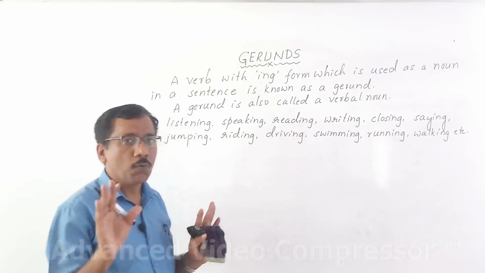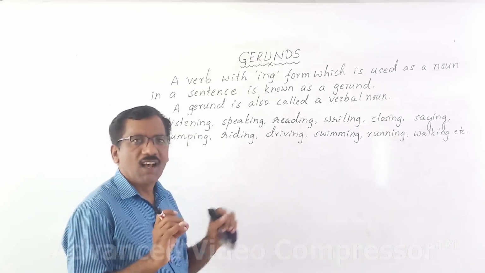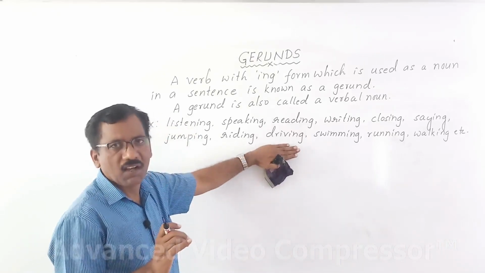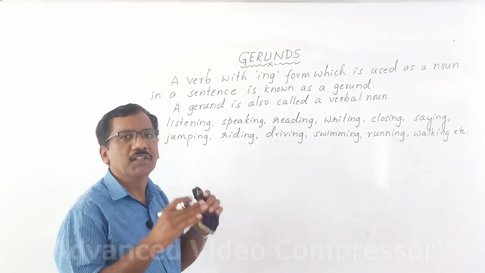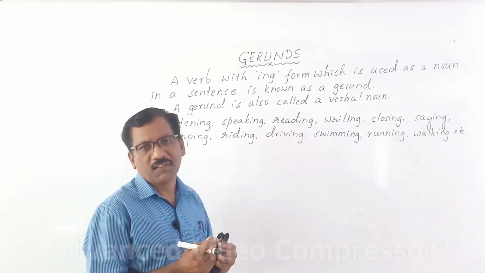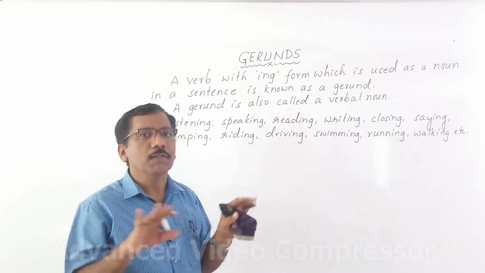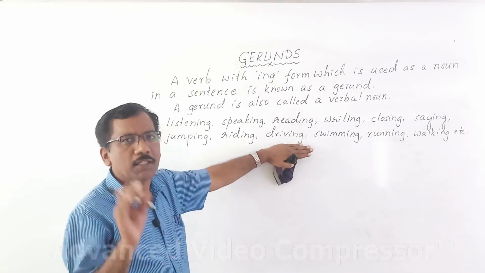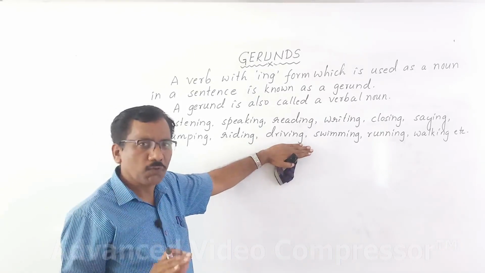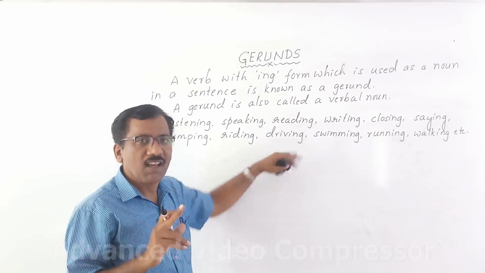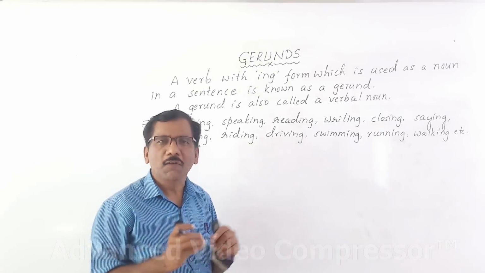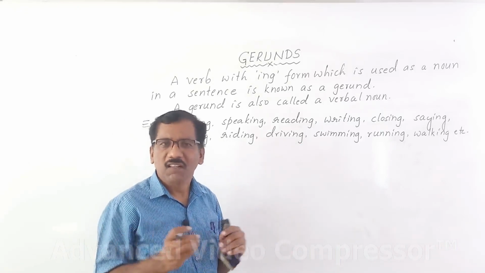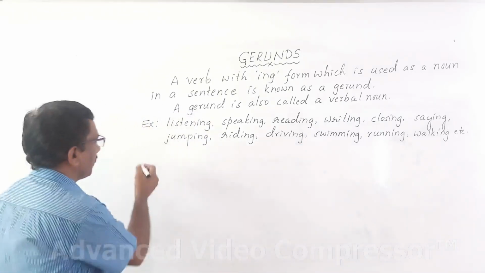Okay. Now let's discuss how these gerunds are used in different places in the sentence. I mean the functions of gerunds. These are called gerunds. Ing forms, if they are used as nouns, they are called gerunds. And what are the different functions of gerunds? You please see here. Number one.